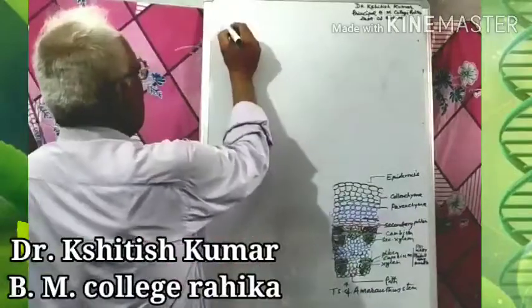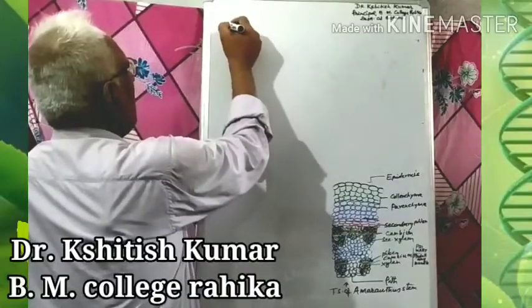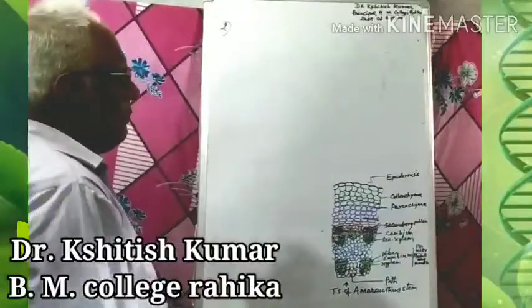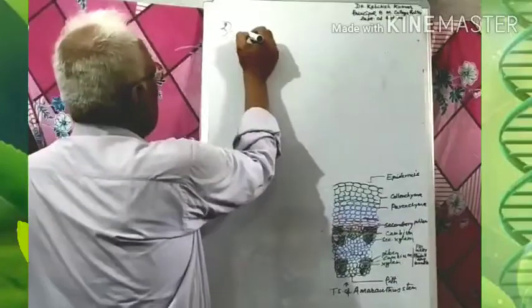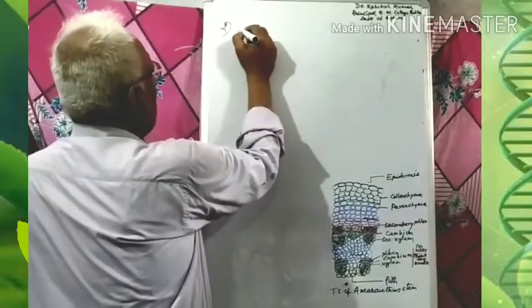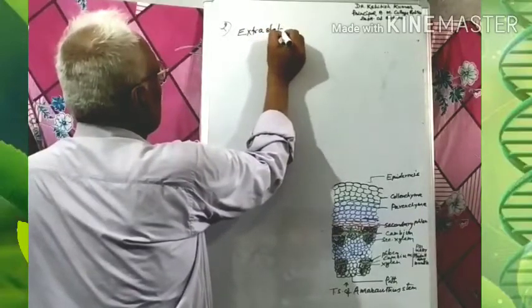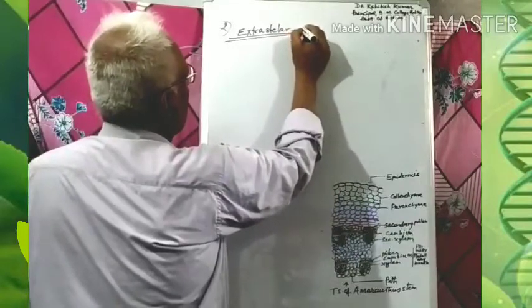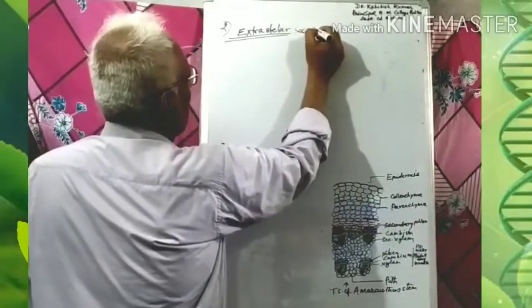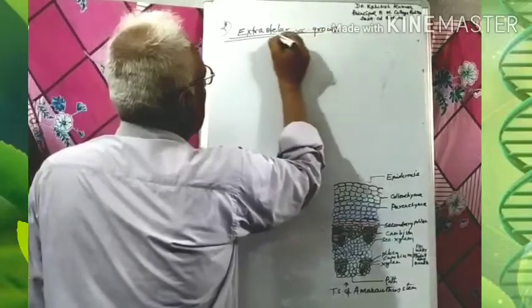Next to this, abnormal secondary growth, it is the anomalous type of secondary growth, which is known as extrastellar secondary growth.